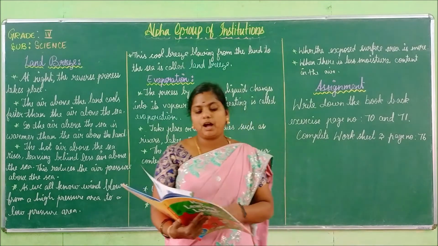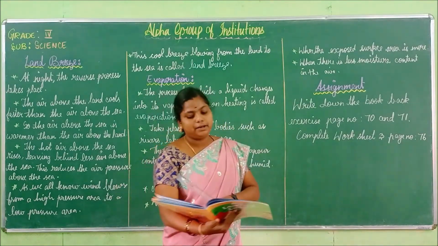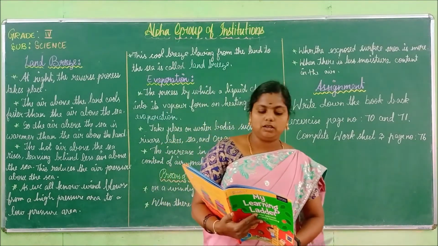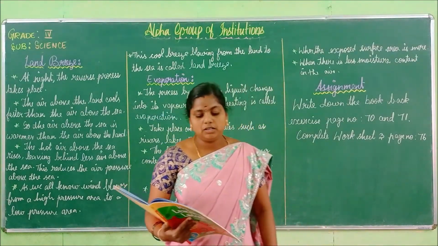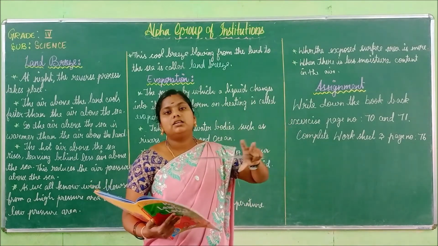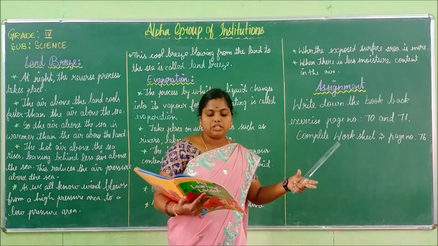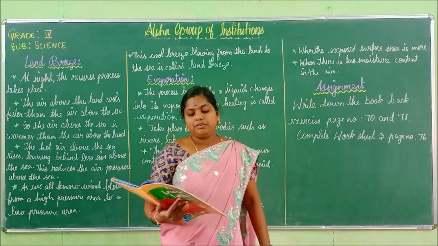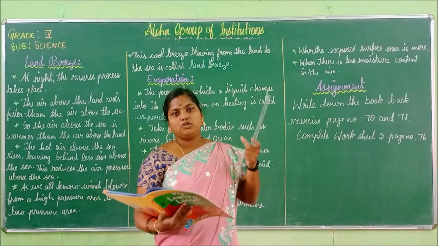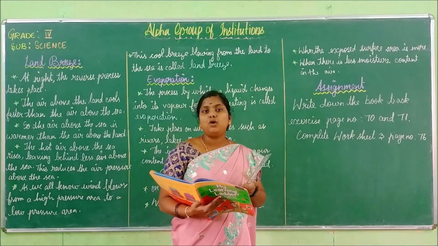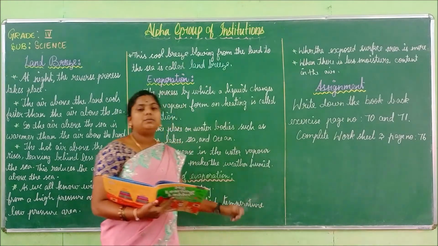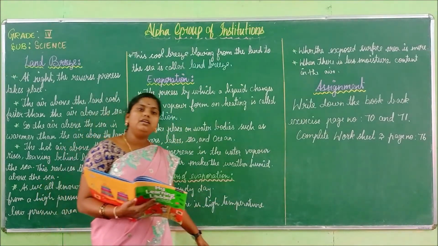Today we learned about air and water. In that we learned what is atmosphere, what is weather, and what is air pressure. Then we learned how temperature affects the air pressure, and the effect of air temperature on land and water. Then we learned about sea breeze, and then we learned about land breeze. At last we learned about evaporation and the places where evaporation will happen faster.